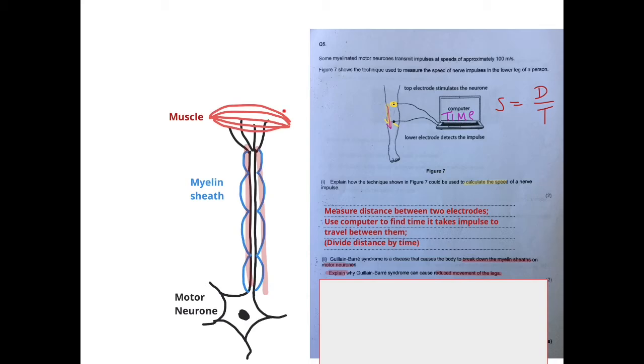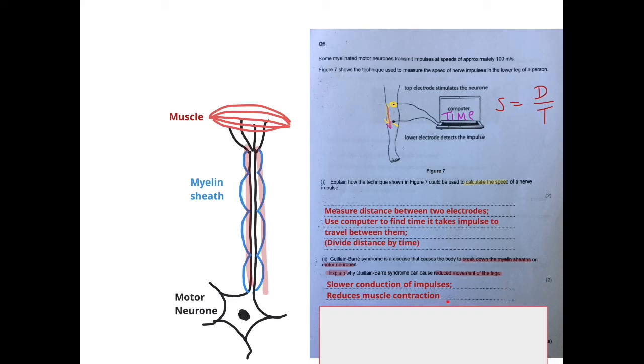And that will affect how quickly we can contract our muscles. So to say this, we say slower conduction of impulses reduces muscle contraction, because that will explain how this breakdown of the myelin sheath, slower conduction of impulses, results in reduced movement. If we don't talk about muscles, we're not really relating it to this idea of movement, so reduces muscle contraction.